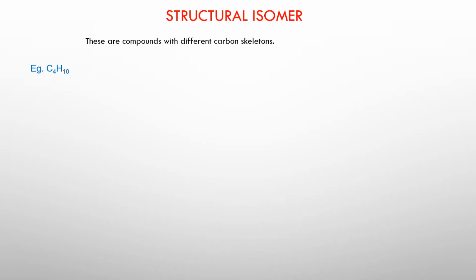First of all, let's look at what a structural isomer is. In a structural isomer, there are different carbon skeletons. Okay, what it basically means is this here. Let's look at this example where the formula is C4H10. That means there is a compound which has 4 carbon and 10 hydrogen atoms.